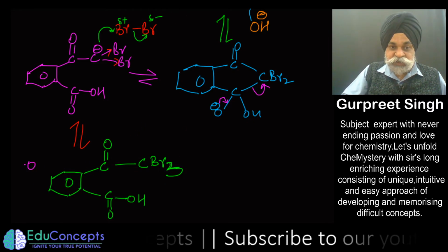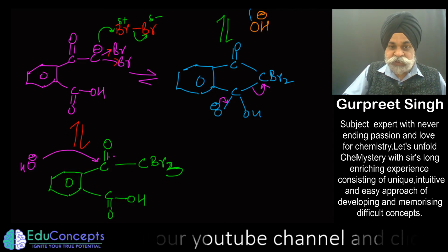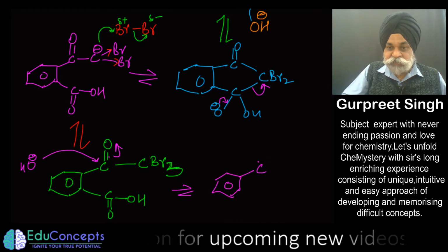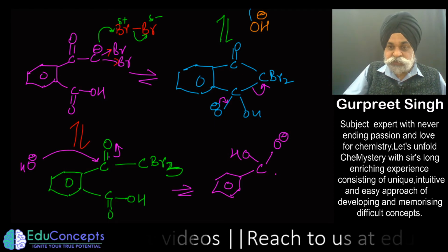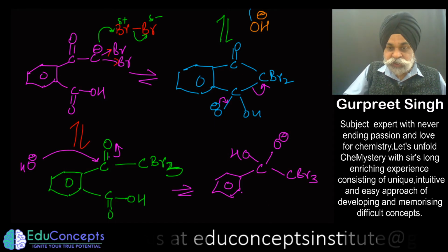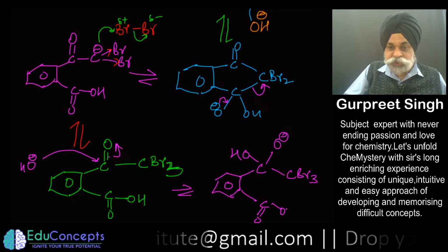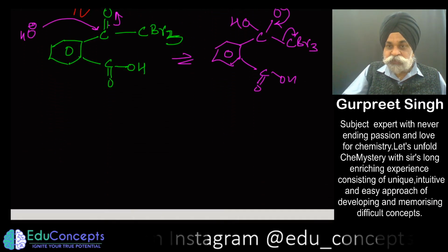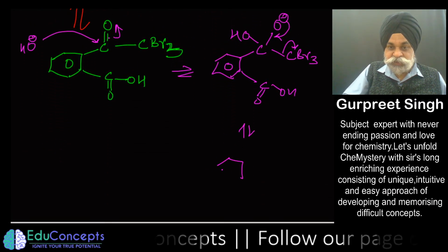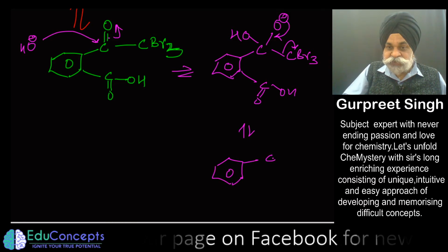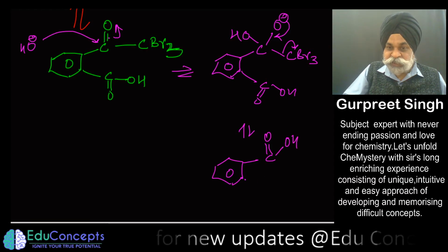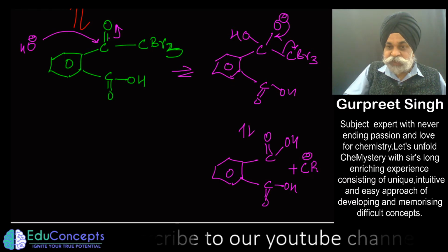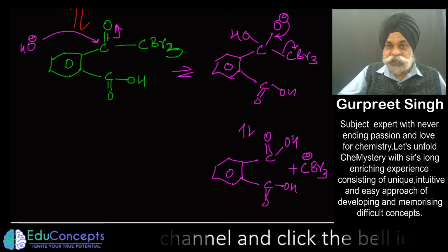Now what else? Now you can go for it. So you can now attack with another OH negative on this one, and this goes out, making nucleophilic addition followed by elimination. So this O negative, and here you get CBr3, and this would be OH. So what shall now be the next case? This would go out. So we are slowly moving towards the substrate which we are looking for, slowly and steadily. Now along with this, you would get C negative Br3.